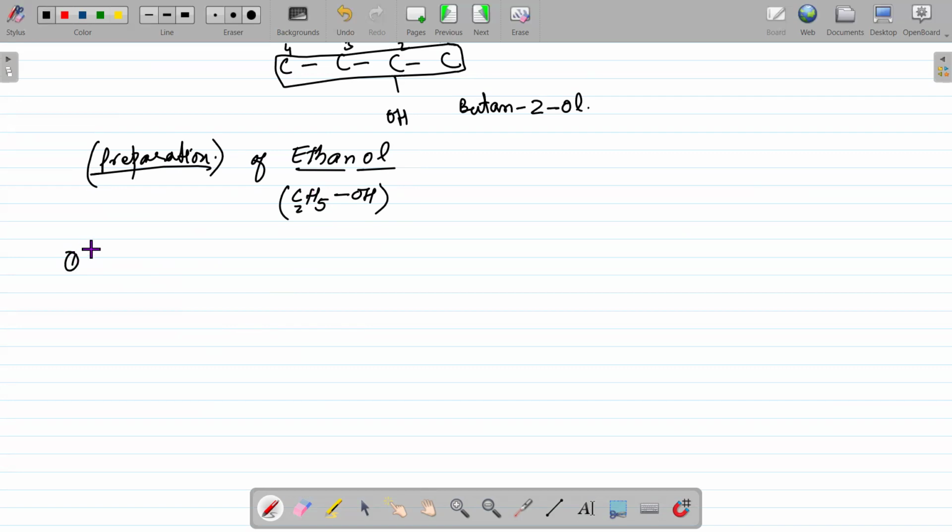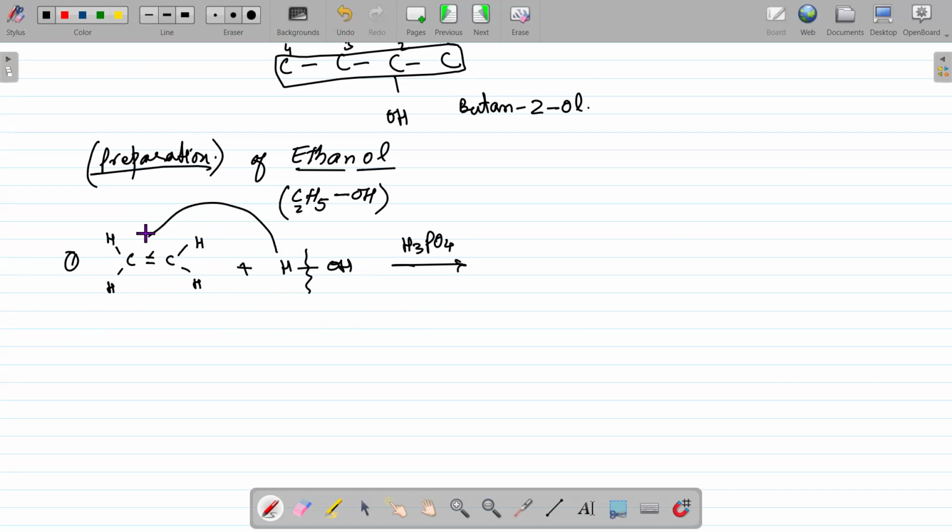There are two very famous ways. One of them we have done earlier in the chemical properties of alkenes. I'm drawing the structure of ethene like this. If we treat ethene with water in the presence of phosphoric acid, one of the double bonds breaks and water adds on these carbon atoms.